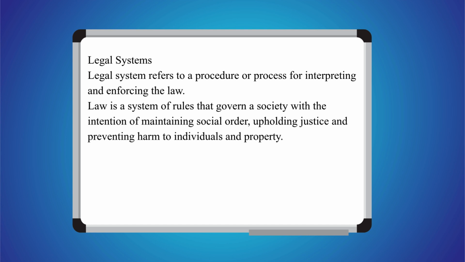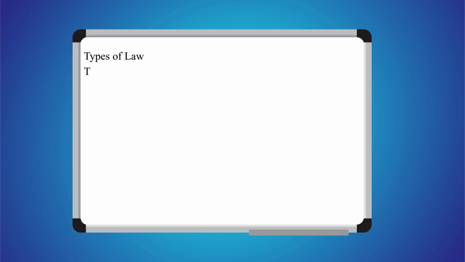Legal systems. Legal system refers to a procedure or process for interpreting and enforcing the law. Law is a system of rules that govern a society with the intention of maintaining social order, upholding justice, and preventing harm to individuals and property.